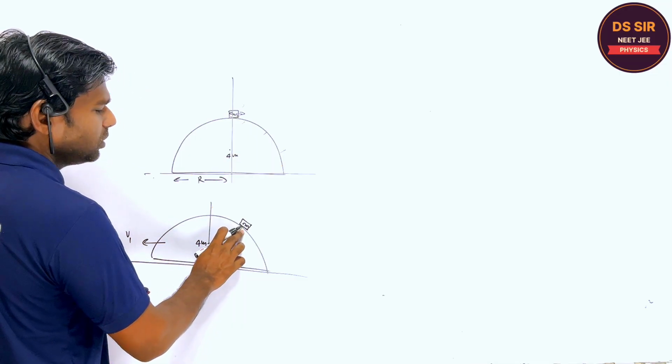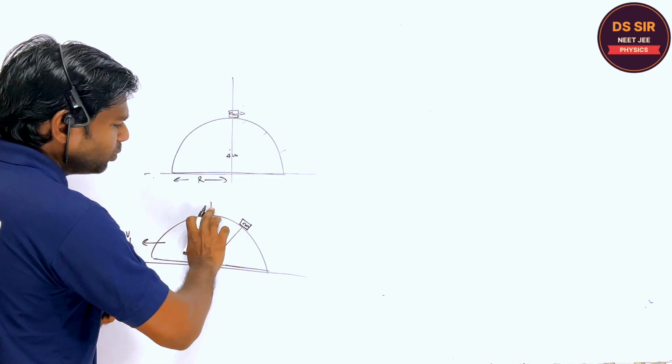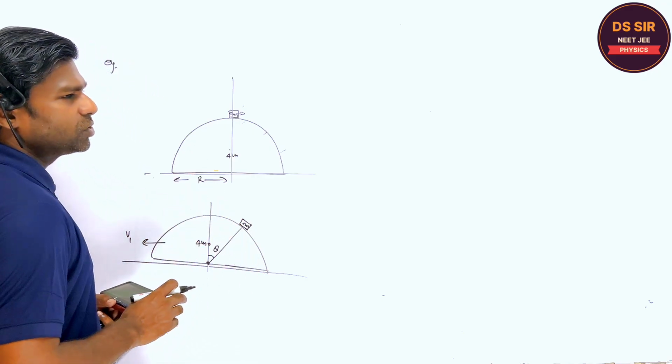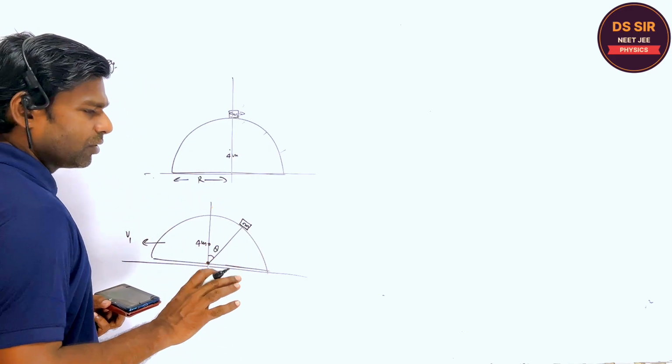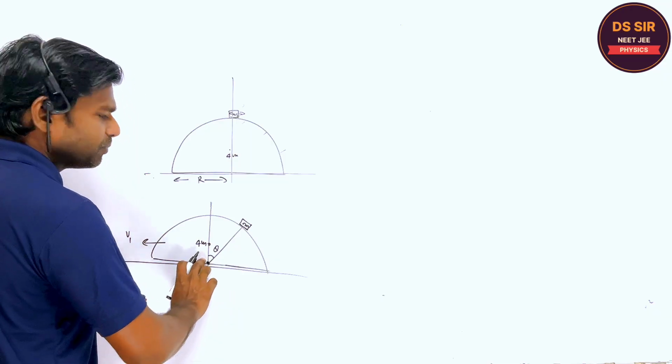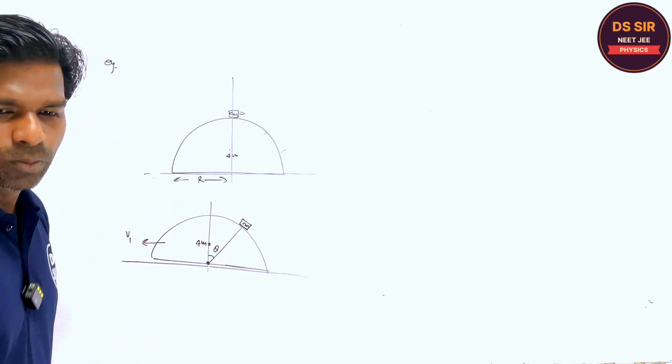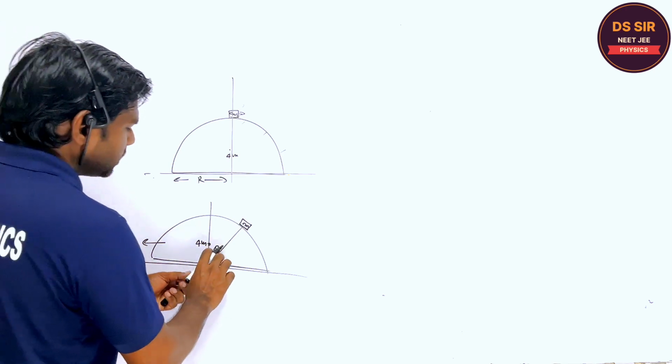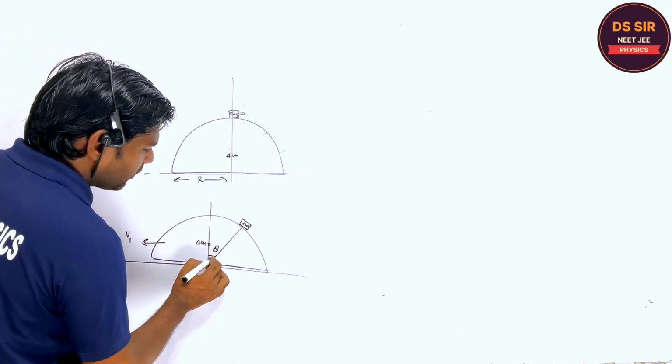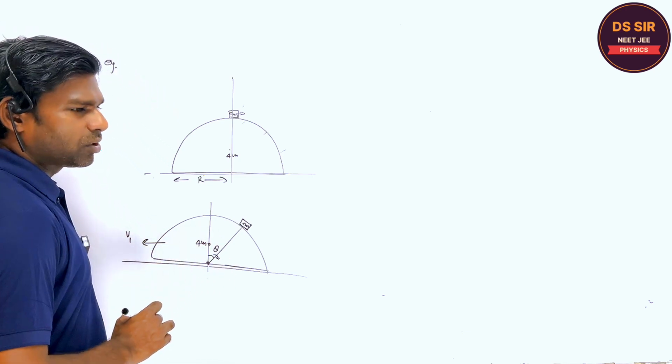What type of motion is this particle performing? It is moving along the circumference of the hemisphere. Are you getting or not? So with respect to the hemisphere, it is performing circular motion. So this angular velocity we have to find. Are you getting or not?